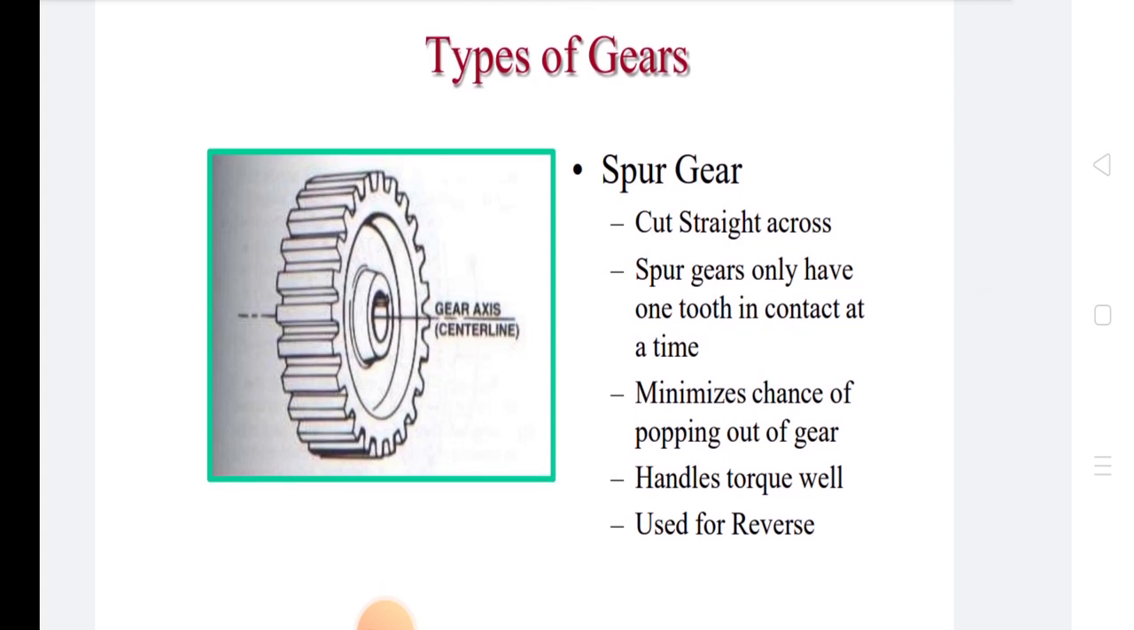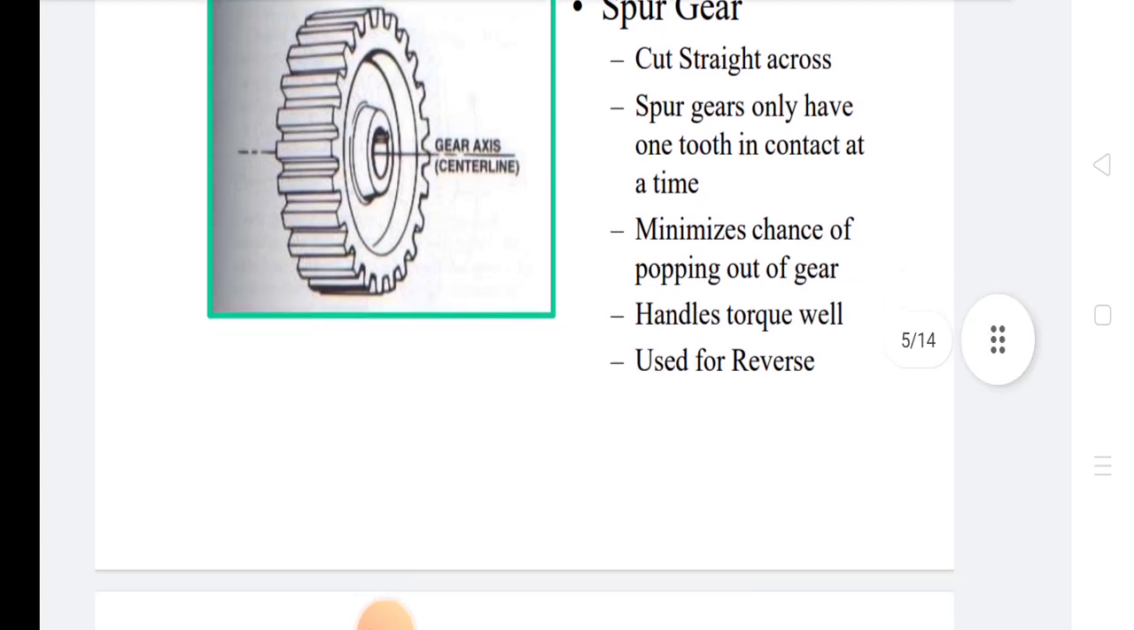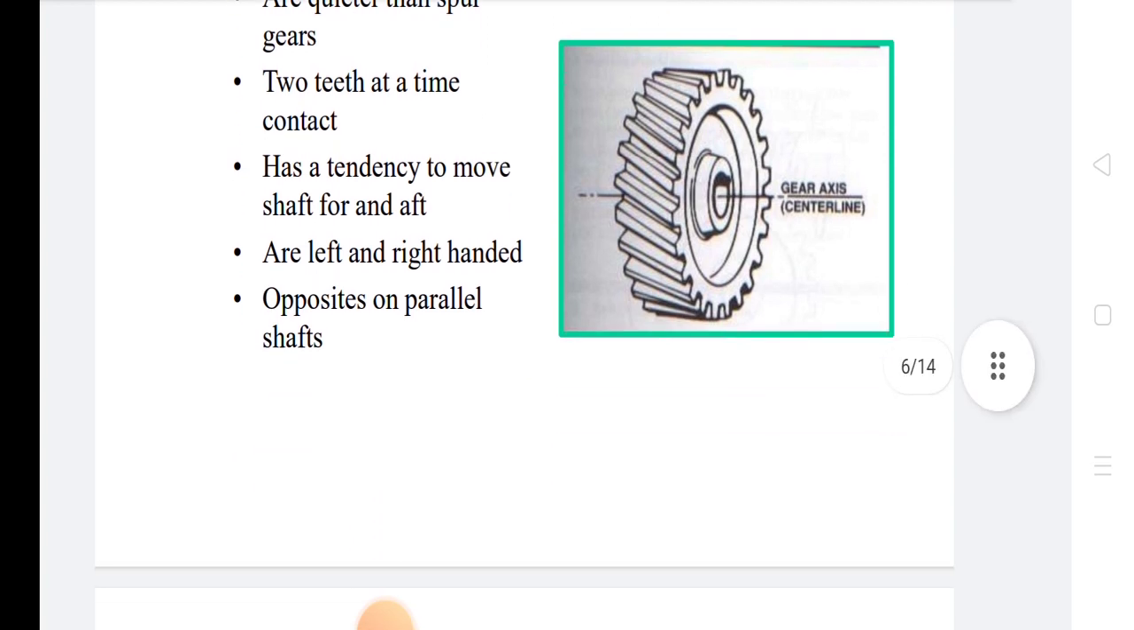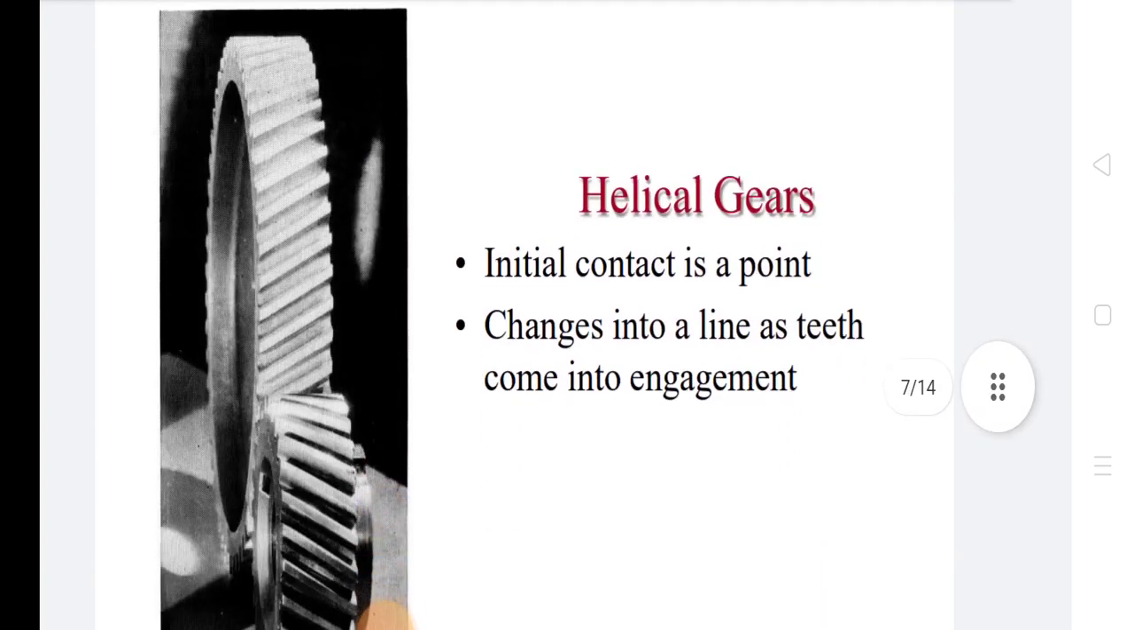Spur gear. In spur gear, teeth are cut straight across. Spur gears only have one tooth in contact at a time. Minimizes chances of popping out of gear. Handles torque well. Used for reverse. Next type is helical gears. Helical gears are quieter than spur gears. Two teeth are in contact at a time. Has a tendency to move shaft and are left and right handed, opposite on parallel shafts. In helical gears, initial contact is a point, changes into a line as the teeth come into engagement.